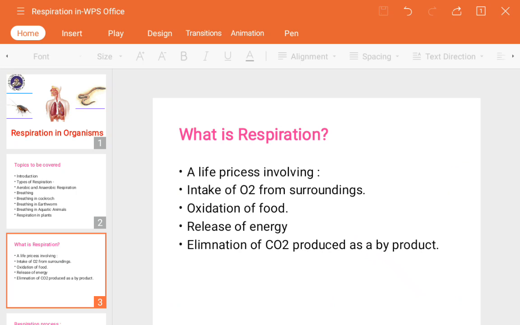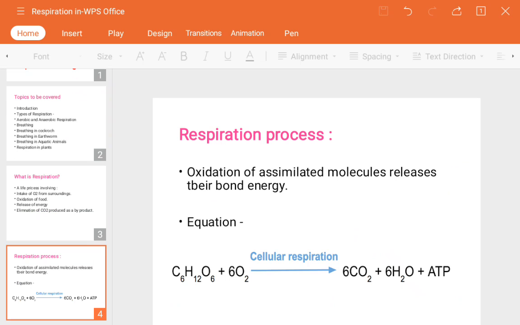So we will see the actual process of respiration along with the chemical reaction. Oxidation of assimilated molecules releases their bond energy. So what happens when the food material breaks down, when the respiration process takes place, oxidation of the food material takes place, and at that time the release of bond energy takes place.